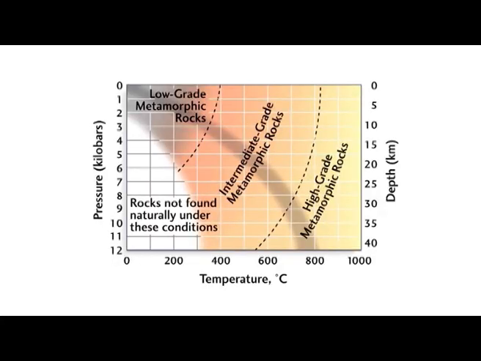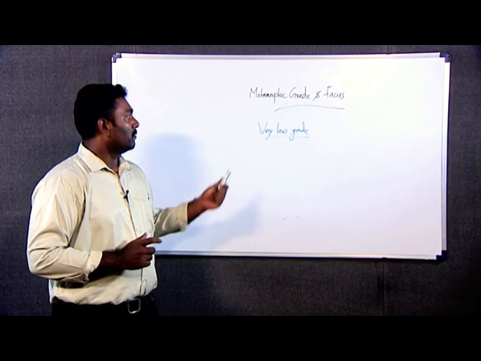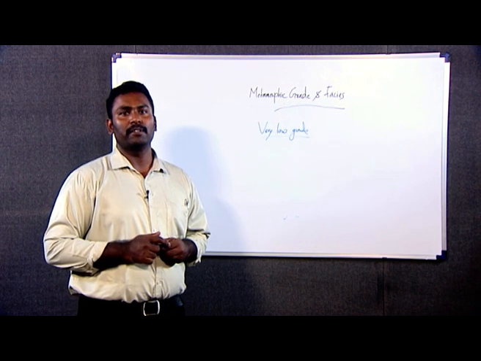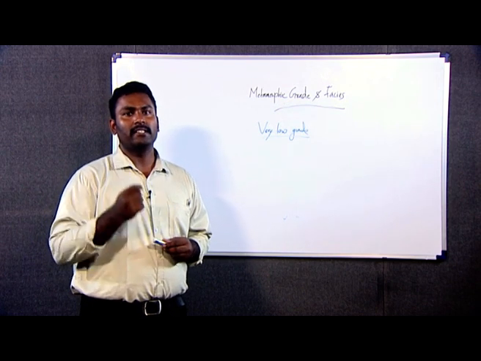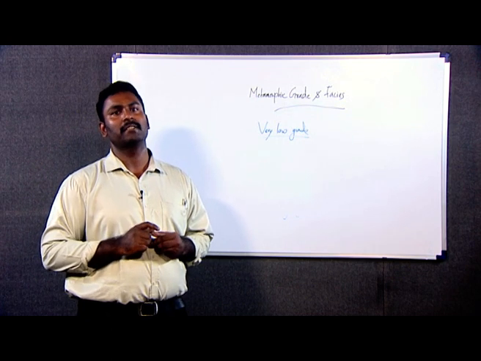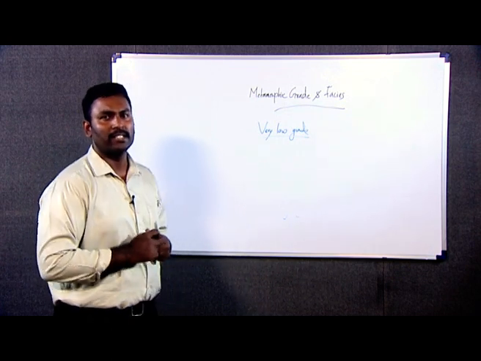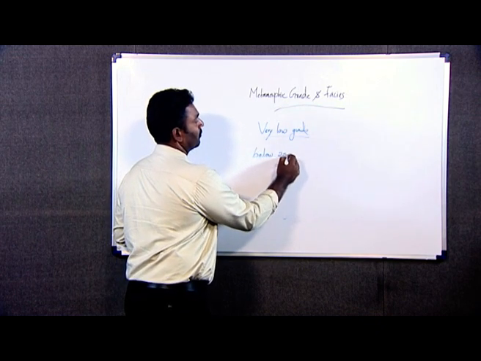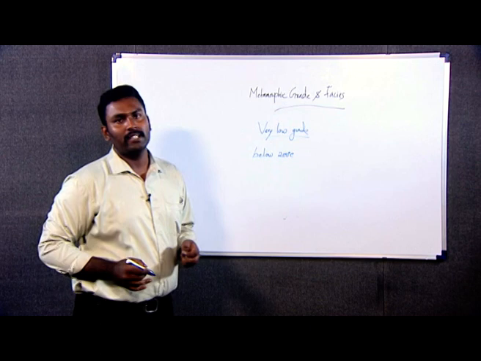So we will look at each one: what are the different minerals present in each grade of metamorphism, and what are the temperature conditions in each grade. First of all, the very low grade of metamorphism. This indicates the beginning of metamorphism, and it usually takes place at a temperature below 200 degrees Celsius.